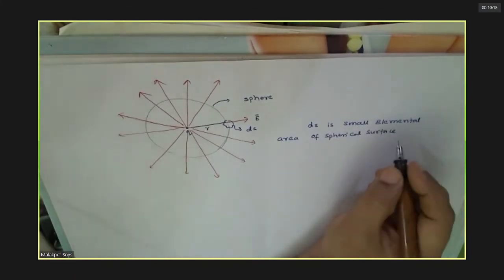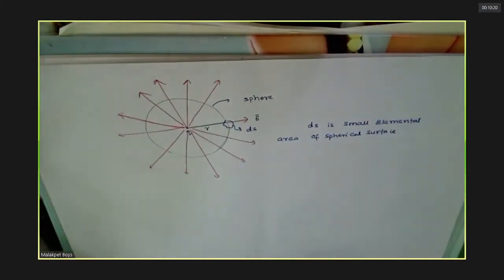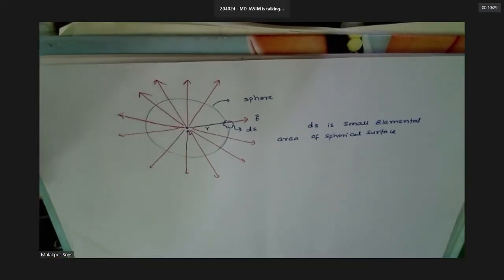Do you agree? Now can you tell what is the E bar over there? Direction of E bar: perpendicular to the area.